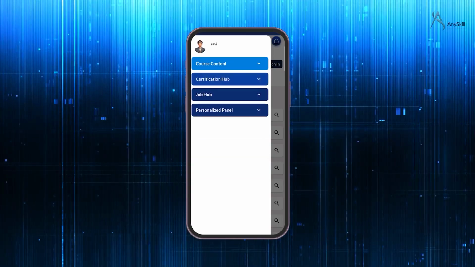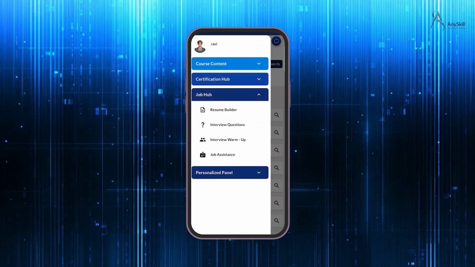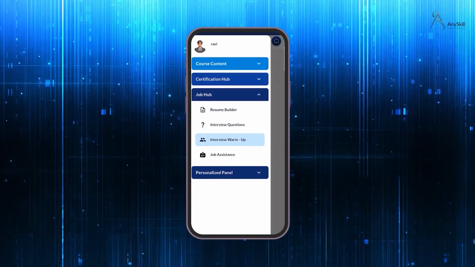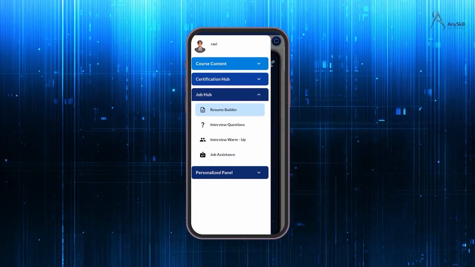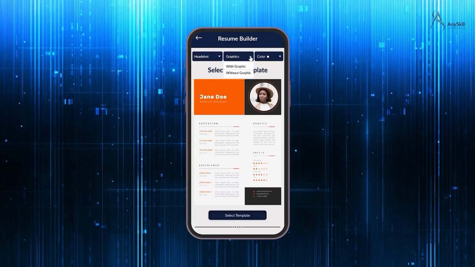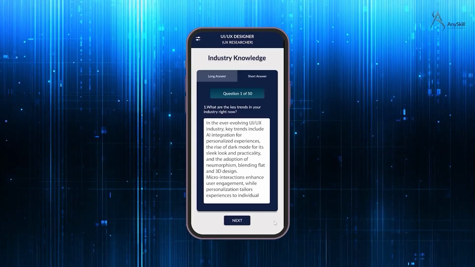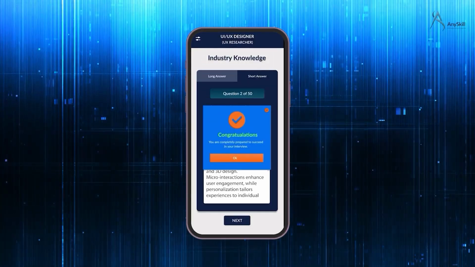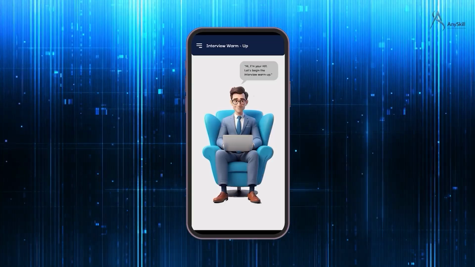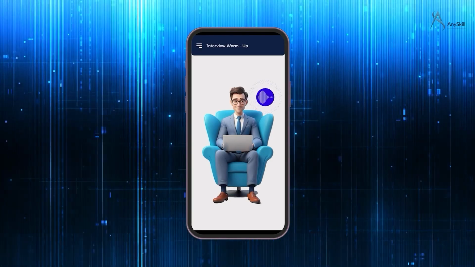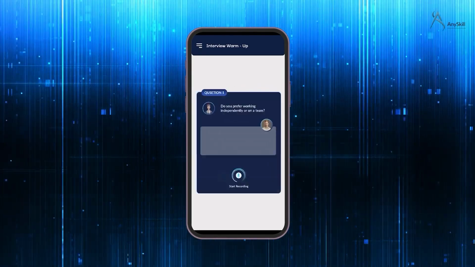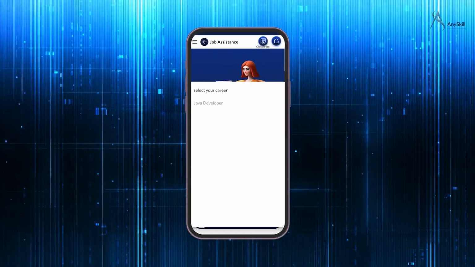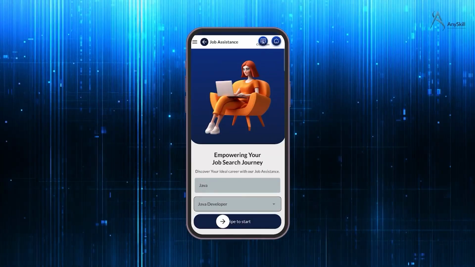Now you have earned your certificate and you have access to powerful career tools like Resume Builder, interview questions, interview warm-up, and job assistance. In the Resume Builder, you can build your resume. Then we have interview questions, where you will get your course-related questions to prepare you for the interview. Then we have interview warm-up. It is a one-on-one personal session to prepare you for the interview. At last, we have job assistance, where you get career options related to the course you have selected.